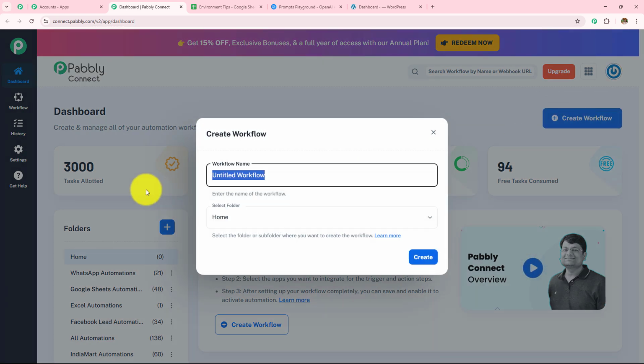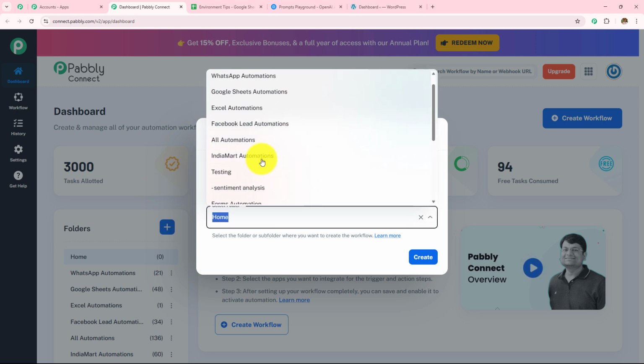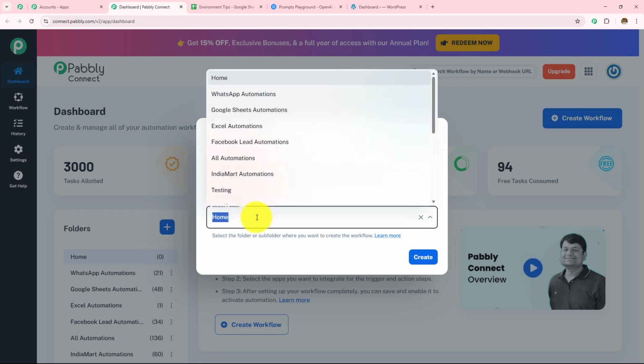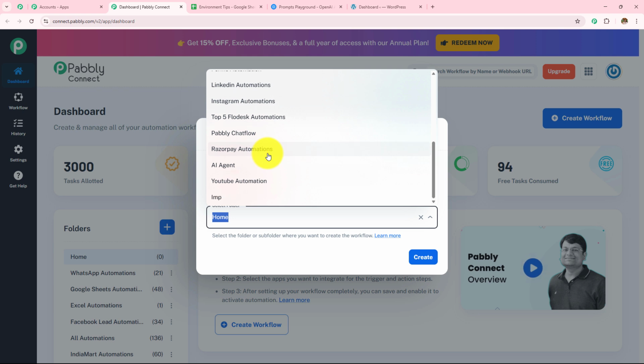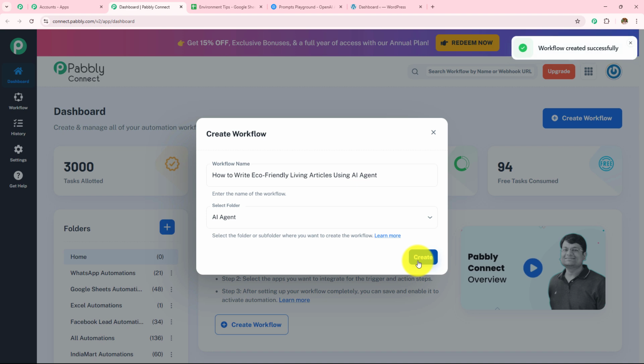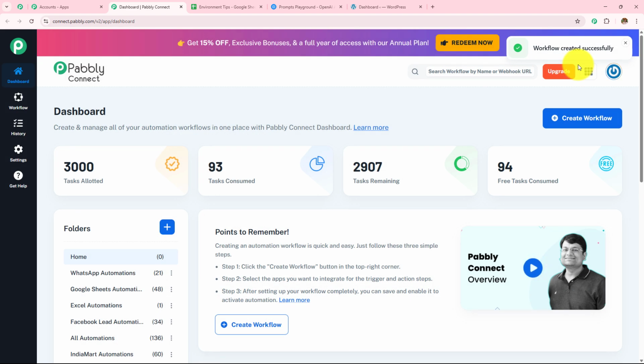And first I need to provide the workflow name, and then I have to select the folder in which I want to save that workflow. So first let's name this workflow "How to write eco-friendly living articles using AI agent", and now I need to select my folder. So these are the folders which have been created, and here I am going to select this one, AI agent, and then click on create. So here, workflow created successfully.